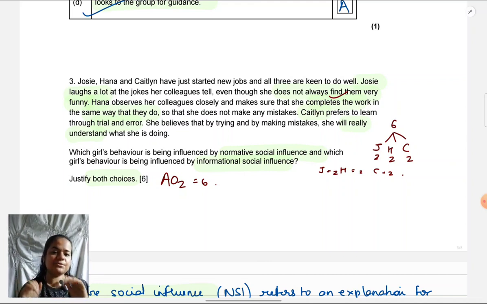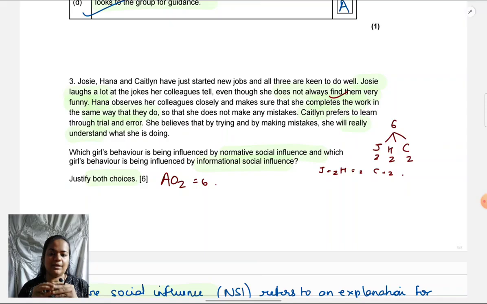I have to use wording from the situation. Say Josie is doing this, which shows that she has a desire to be approved. Generally, NSI is about being approved. How is that helping me to explain Josie's situation in particular? So my answer has to be structured first, like I said, and secondly, I have to do it from a strict AO2 point of view.